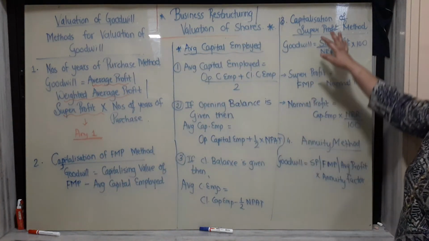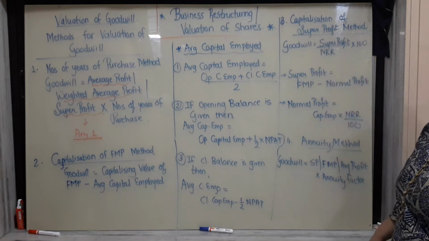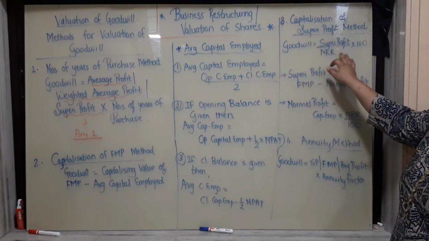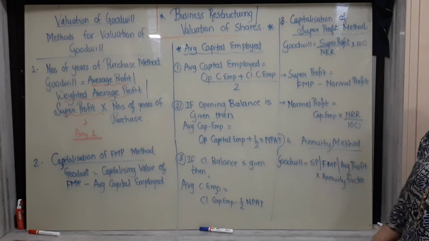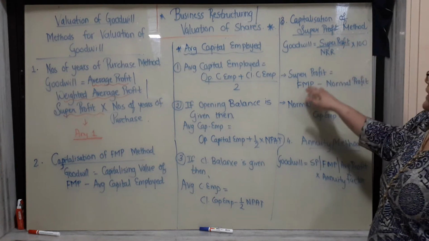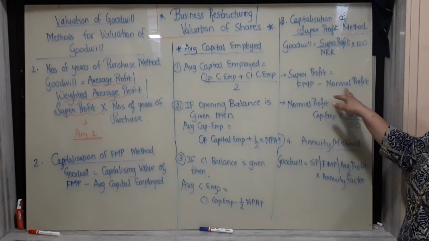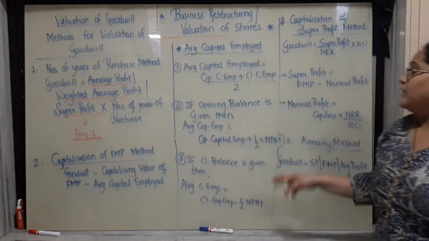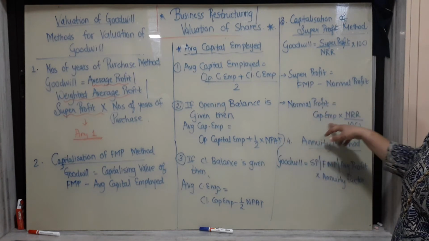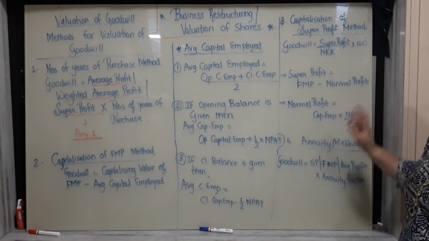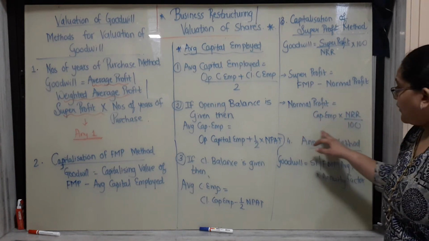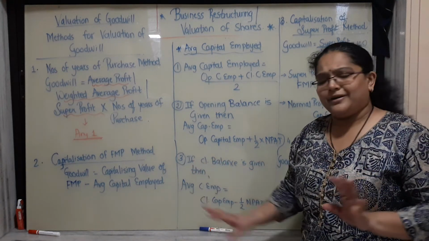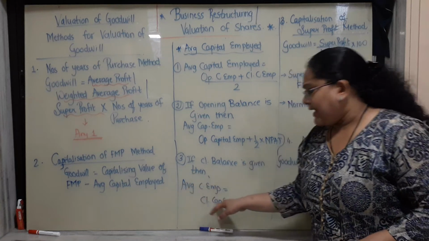goodwill is the capitalization of super profit method. So the formula is goodwill is equal to super profit upon NRR into 100. How to calculate super profit? FMP minus normal profit. How to calculate FMP? That we have done in the previous table. Normal profit is capital employed into NRR upon 100. Now which capital employed do we apply? Simply closing capital employed. That's it. You don't have to find average capital employed again.